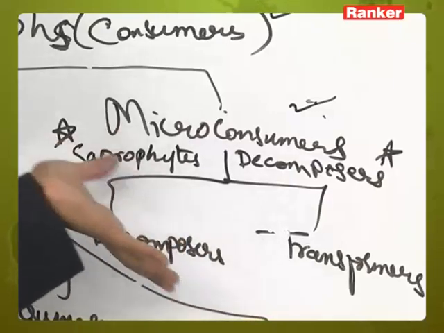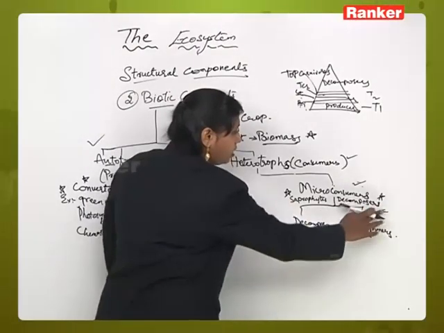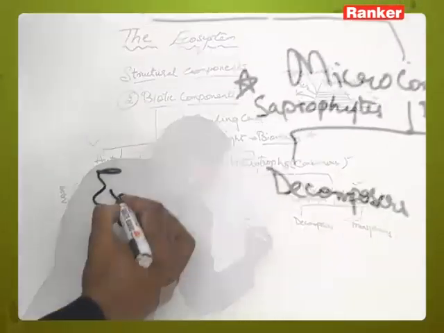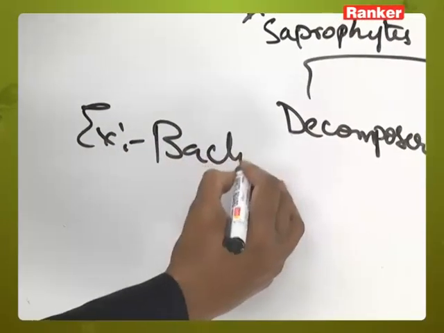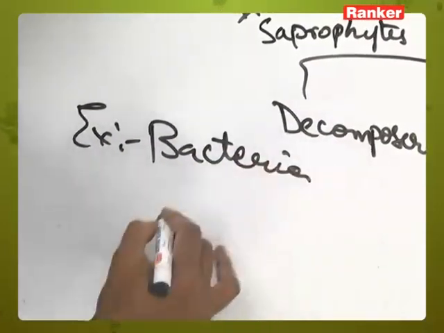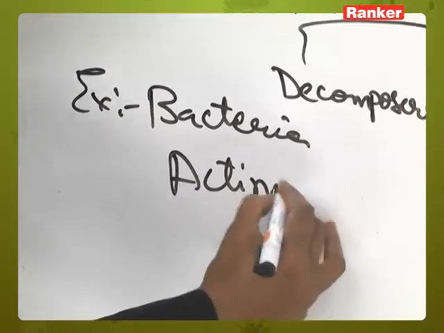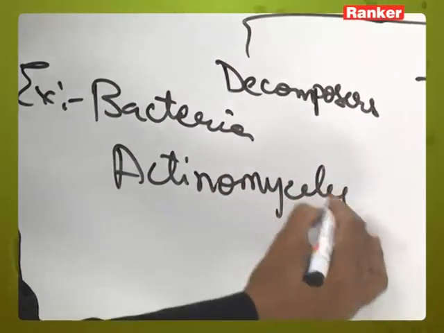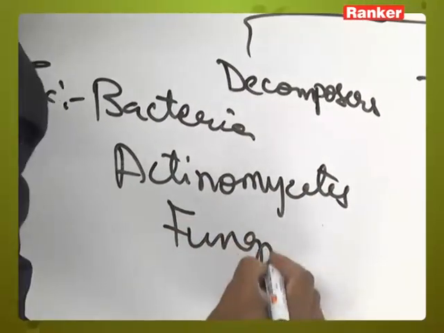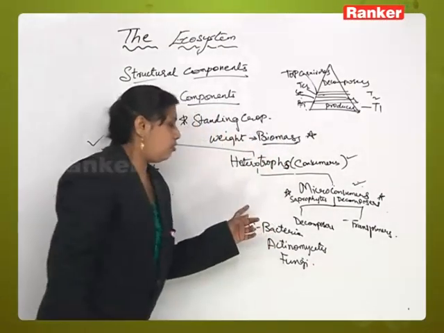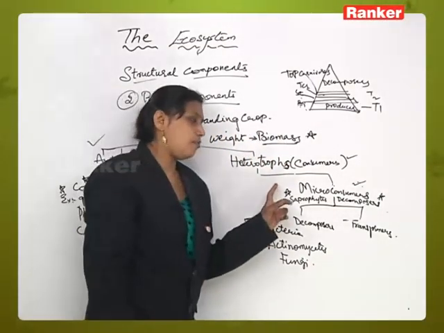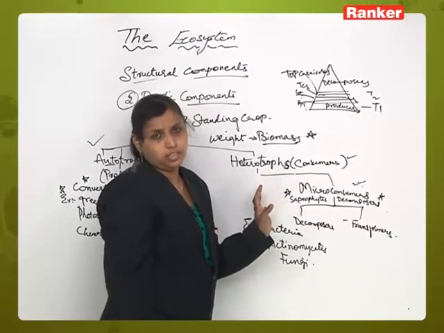The examples for these micro consumers are bacteria, actinomycetes, and fungi. This type of micro consumer feeds upon dead decaying organic matter.